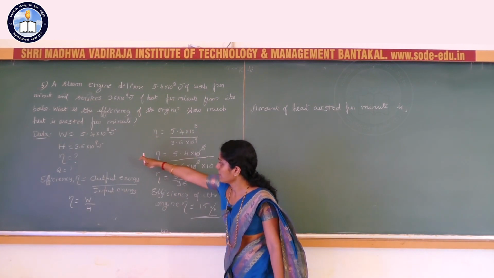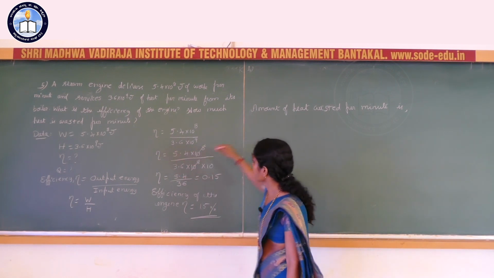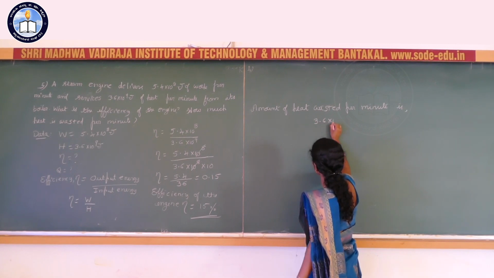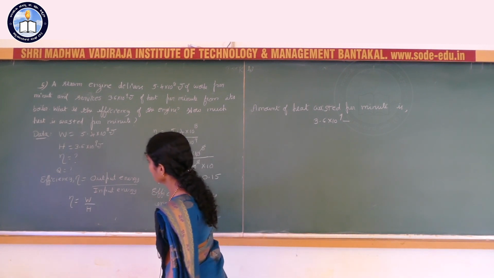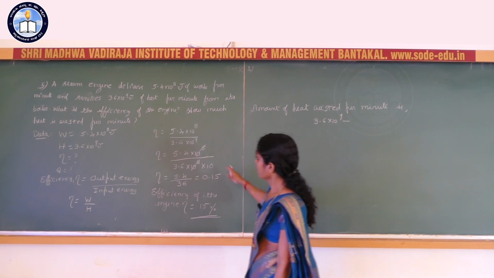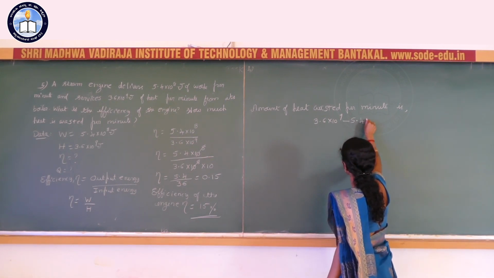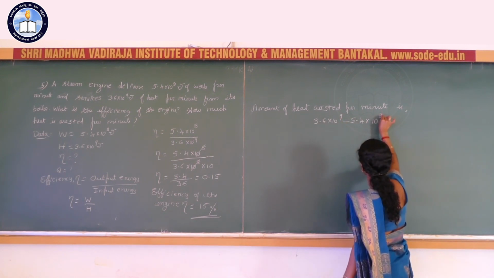See, input 3.6 into 10 raised to 9 joule, no? 3.6 into 10 raised to 9 minus 5.4 into 10 raised to 8.